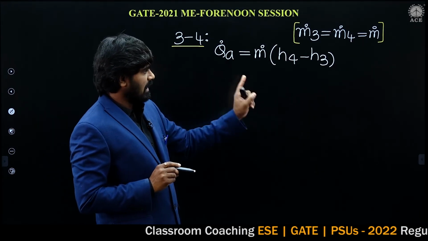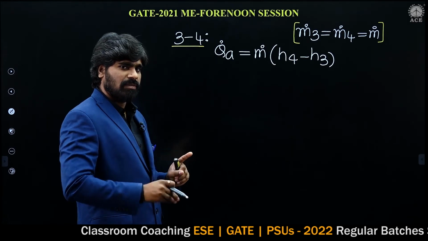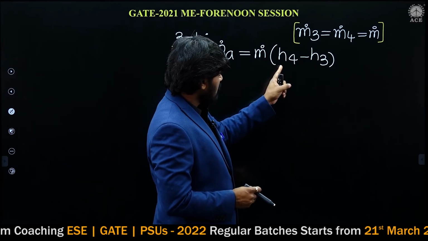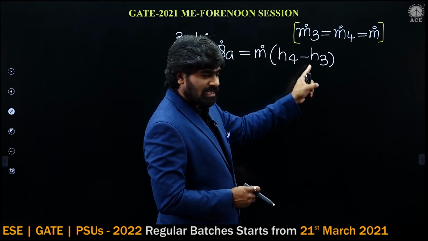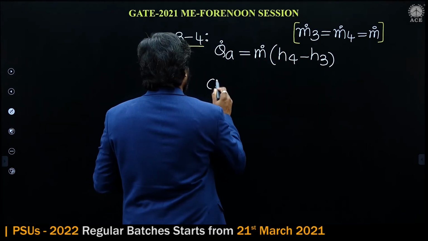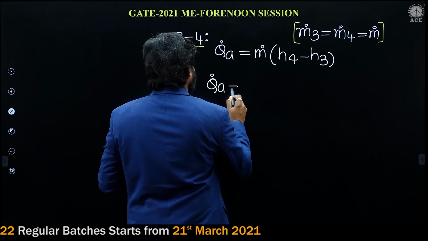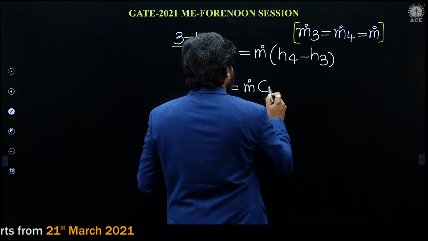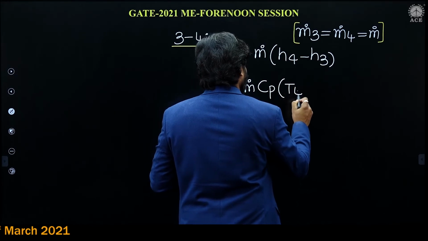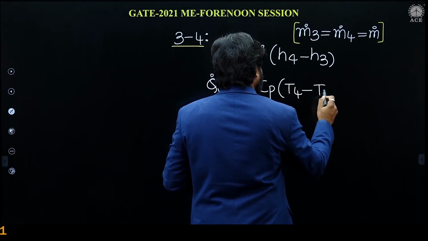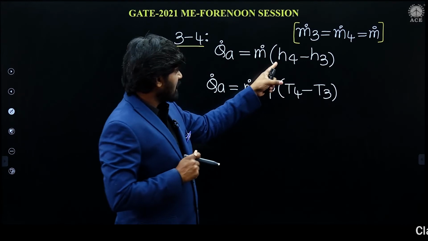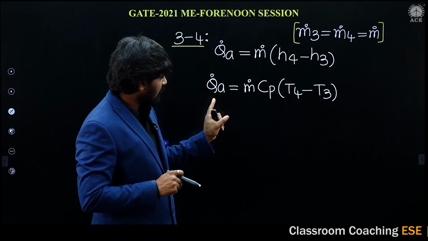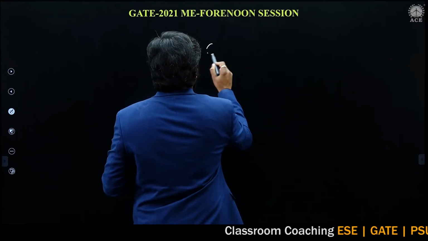I have written it directly because work transfer is 0 and kinetic and potential energy can be neglected. So for ideal gas, H is equal to Cp T: H4 is Cp T4, H3 is Cp T3. So QA is equal to m dot, mass flow rate, times Cp T4 minus Cp T3. Cp is common. So this is the final equation. We have everything. Now let us substitute.